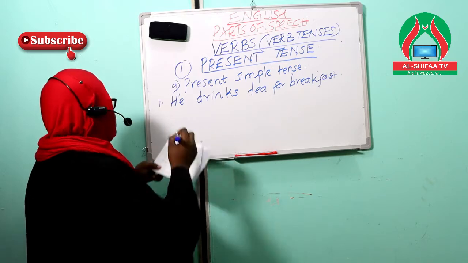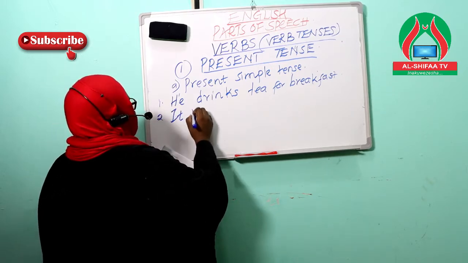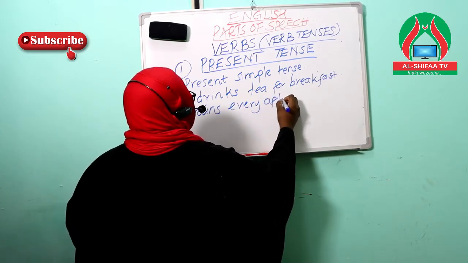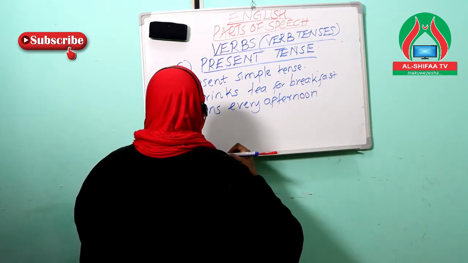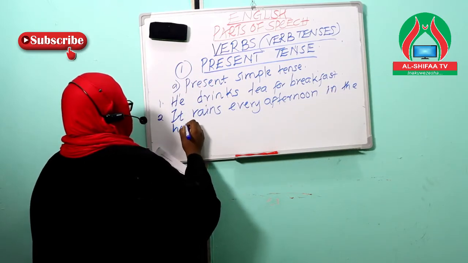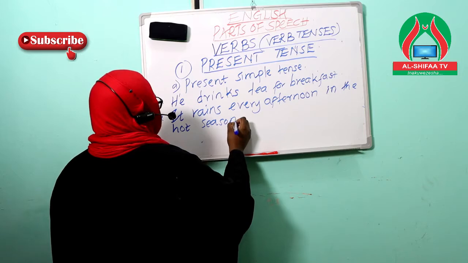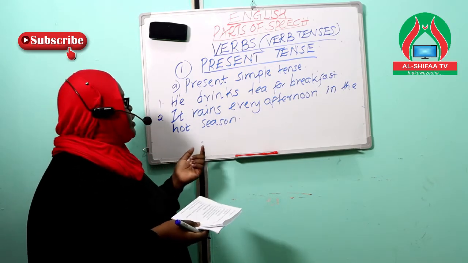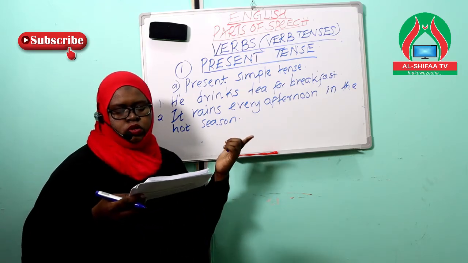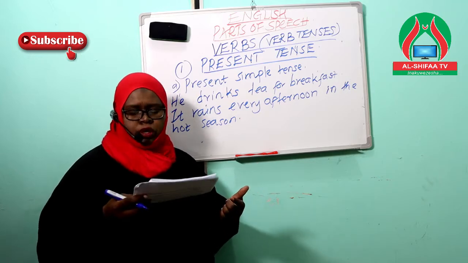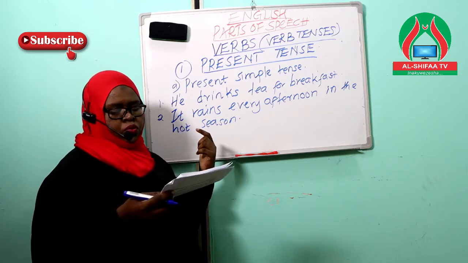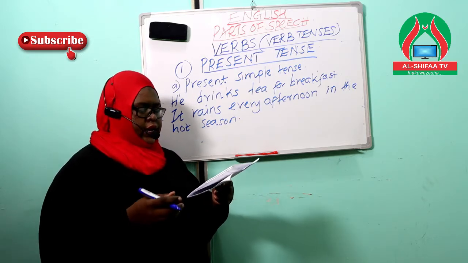Number two, it rains every afternoon in the hot season. Now, this example sentence is showing us the use for repeated actions or repeated events, meaning that in every hot season, during the afternoons, we are going to experience rainfall.